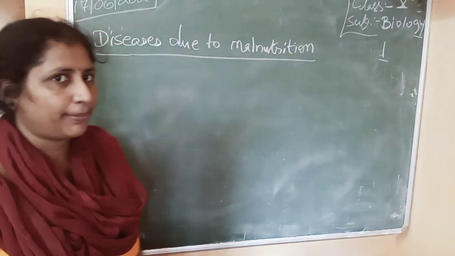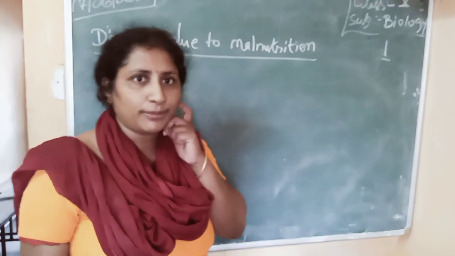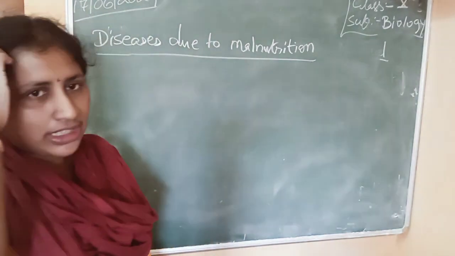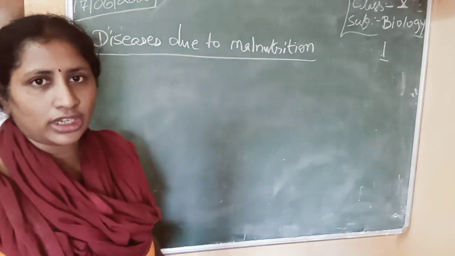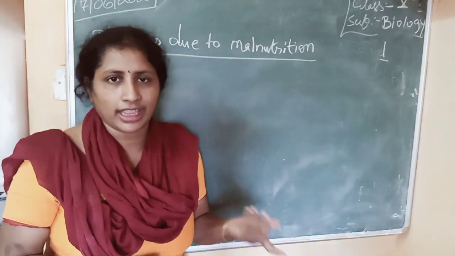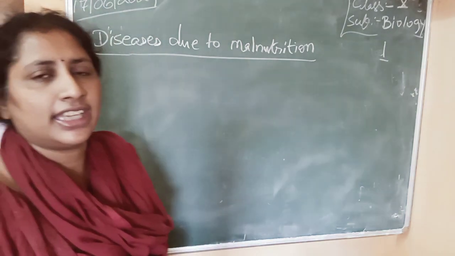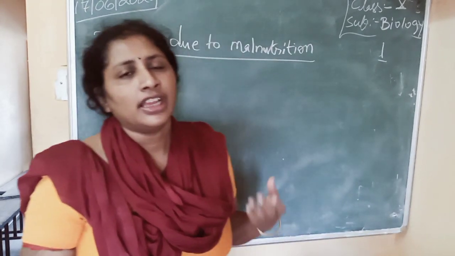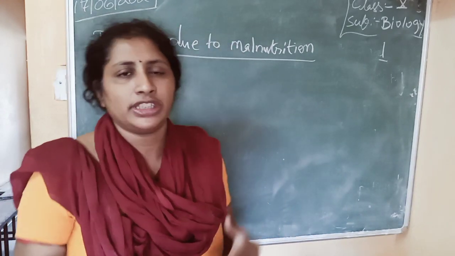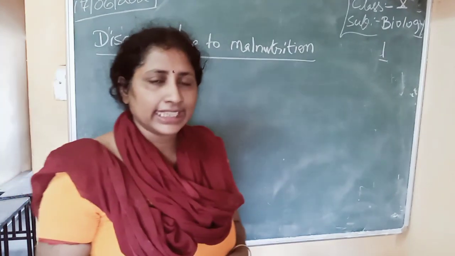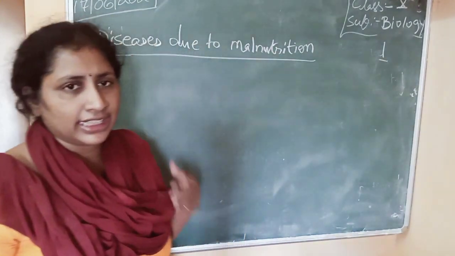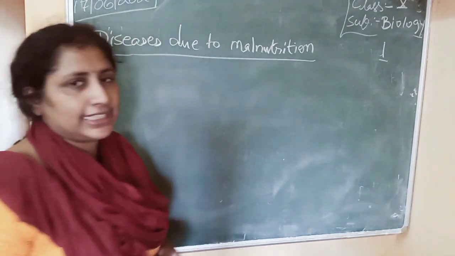So our next topic is diseases due to malnutrition. So what are the diseases that lead to malnutrition? If you are not eating a balanced diet, and I have already explained what a balanced diet is, the food should contain a good amount of carbohydrates, proteins, fats, vitamins and minerals, and even fiber, which is required for your body. If you are not taking a balanced diet, this will lead to some diseases.